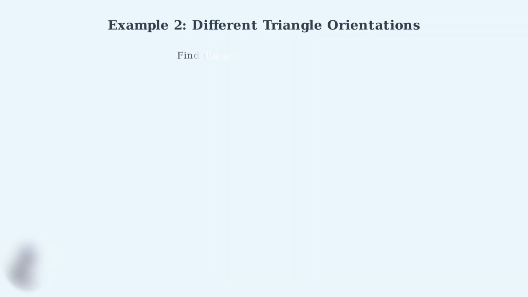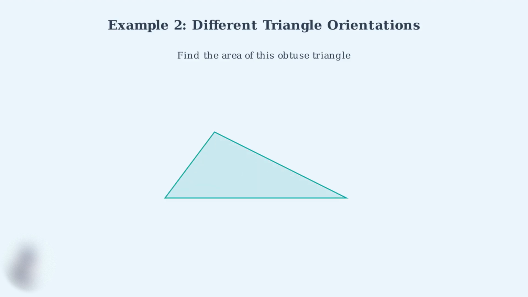Now we'll work with a more challenging triangle orientation. This is an obtuse triangle where one of the angles is greater than 90 degrees. Notice something important here. The height of this triangle actually falls outside the triangle itself. First, we need to identify our base. I'll choose the bottom side of the triangle as our base, which measures 8 meters. Remember, we can choose any side as the base. The formula will work the same way.